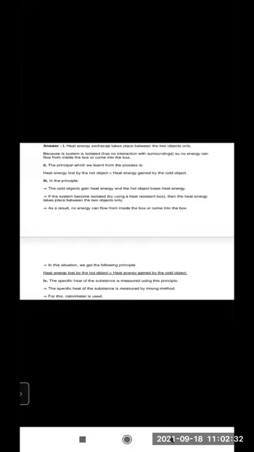So the same principle is there. Heat energy lost by the hot object is equal to heat energy gained by the cold object. So the answer for the second and third is the same, just we have to write in detail. In the second one, we just have to write down the principle. Clear? And the last question is, which property of a substance is measured using this principle?